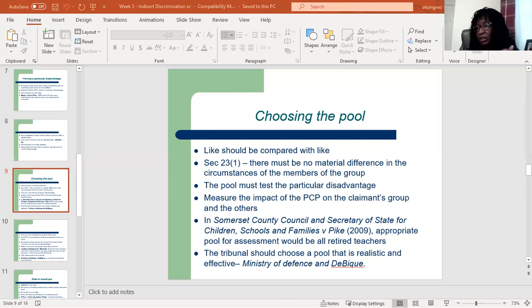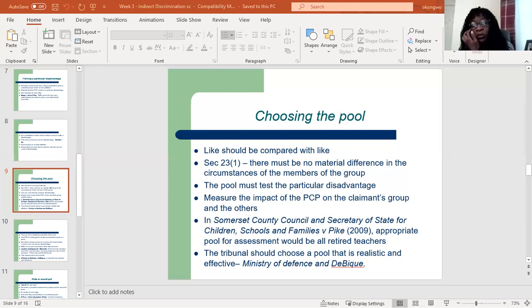So in choosing the pool, you can see section 23 of the Equality Act. It says that there must be no material difference in the circumstances of the members of the group. Like should be compared with like, and that should include those affected by the term, both people who can comply with that term and those who cannot.